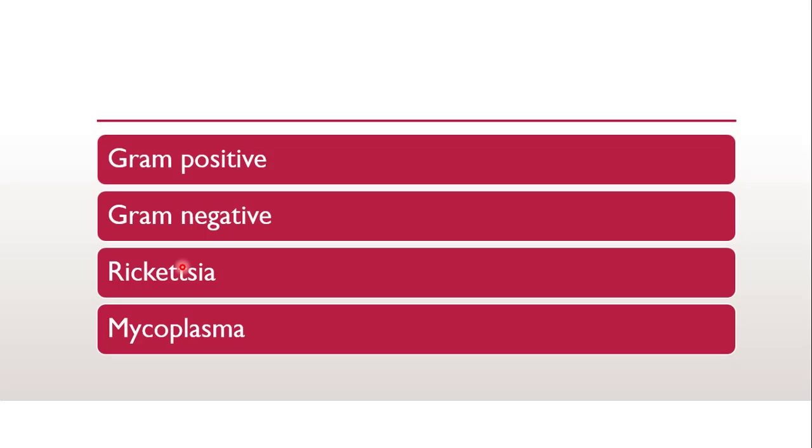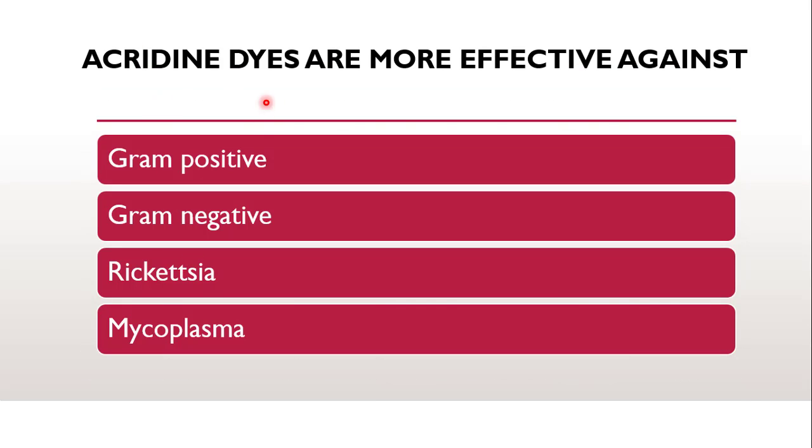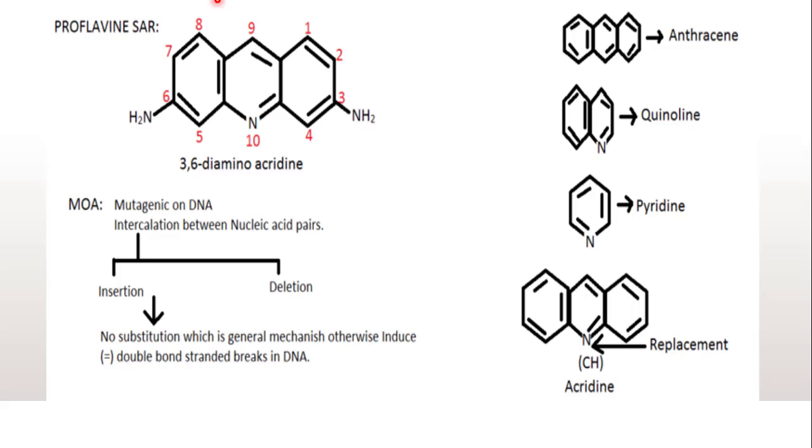The next question is: acridine dyes are more effective against, whether gram positive, gram negative, Rickettsia or Mycoplasma. As you all know, acridine is a famous moiety present in an antiseptic disinfectant, that is proflavin. The mechanism is that it is mutagenic on DNA, and since it causes mutation, it will prevent bacterial reproduction.